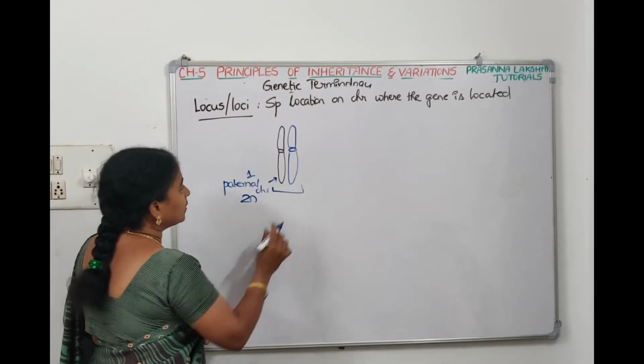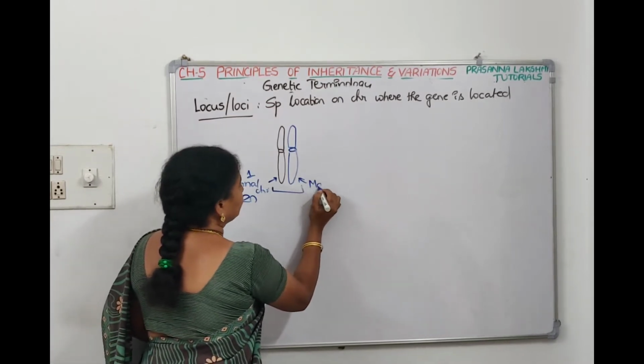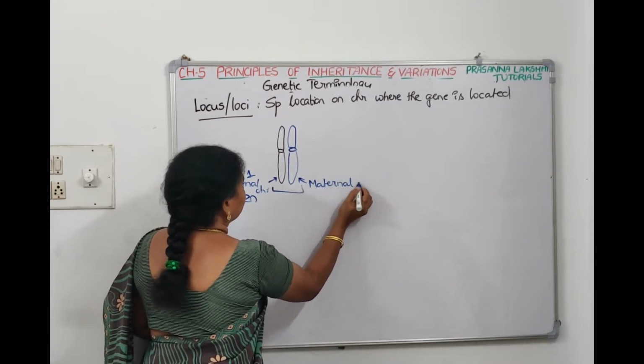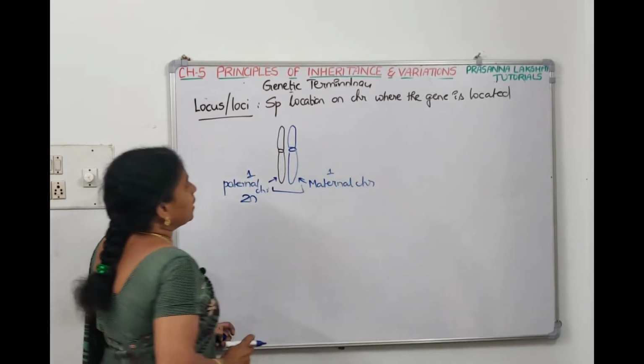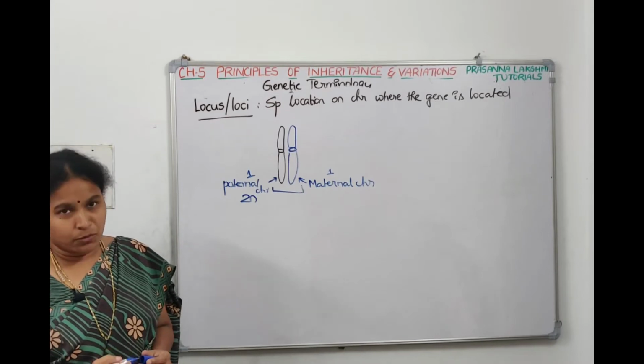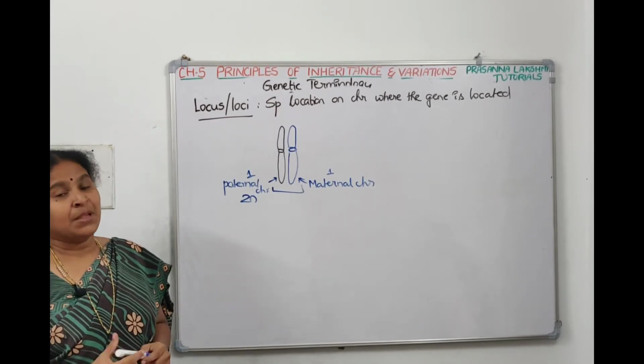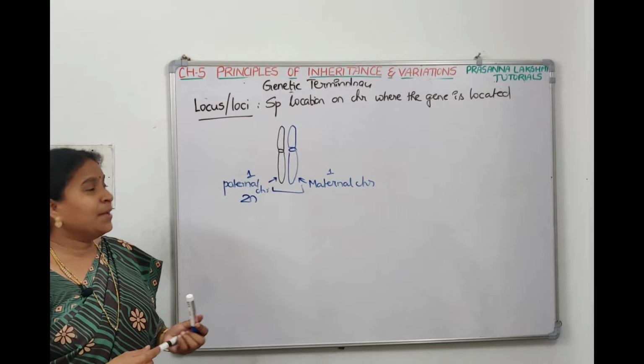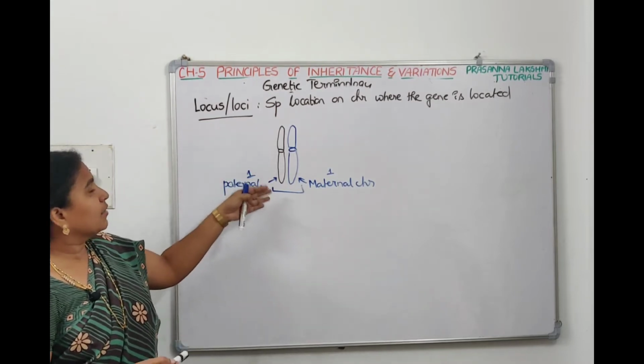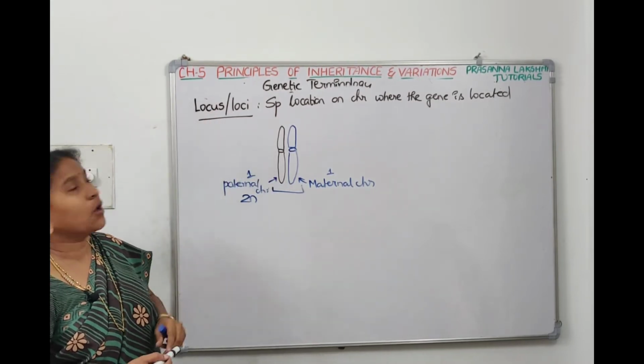And this chromosome is the maternal chromosome, first chromosome. Now on this pair of chromosomes the genes are located. Take the gene called capital T. If you tell where it is located, that's what is called loci.